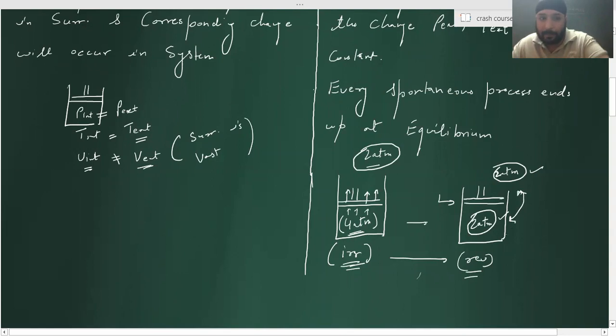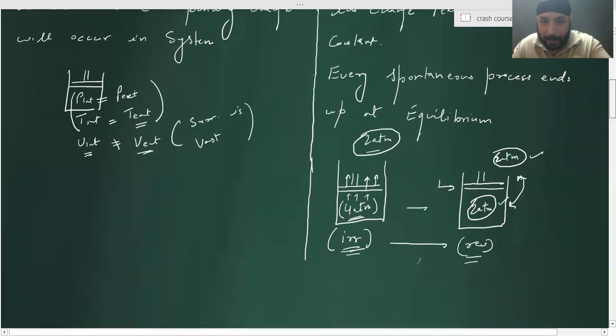What is happening in a reversible condition? There is always an equilibrium, right? Between internal variables and external variables. And which variables will be in equilibrium with each other, guys? Pressure and pressure, temperature and temperature.